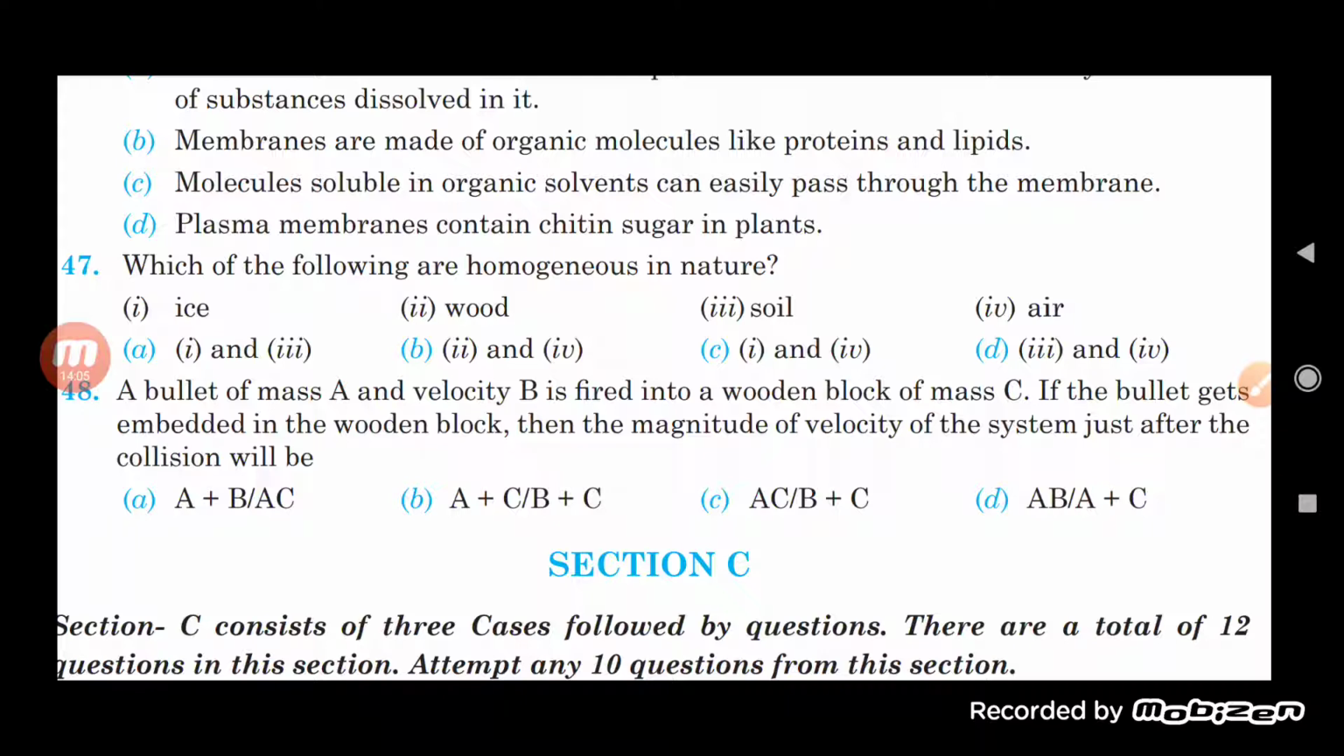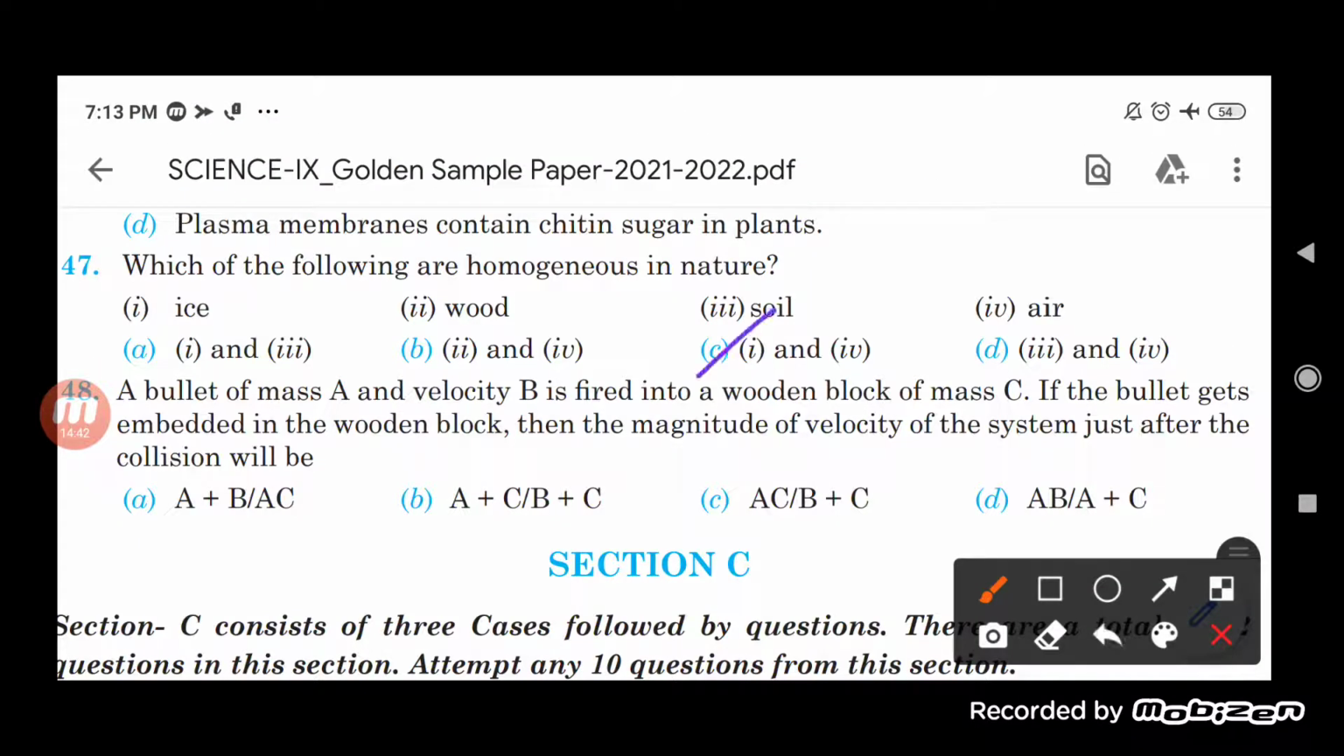While wood is a heterogeneous mixture. Soil is also a heterogeneous mixture consisting of different kinds of particles of different sizes. Then air, students, is a homogeneous mixture in which different kinds of gases are present. So the answer will be the first one and the fourth one. According to the given options, C will be the correct one, first and fourth. This is the correct option.